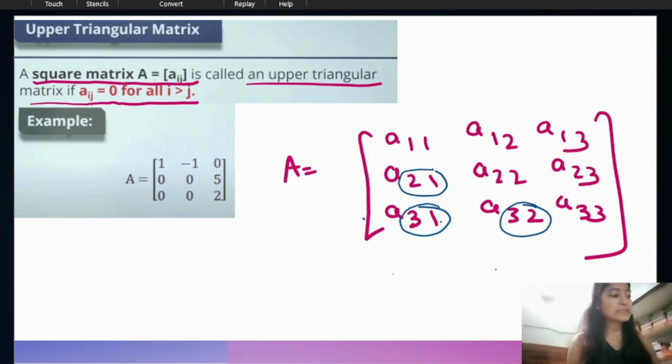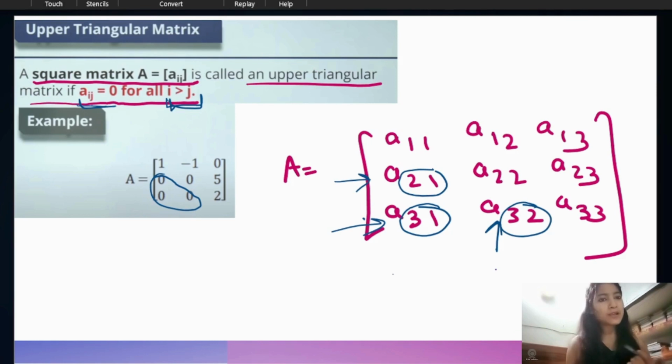So only these three elements satisfy the condition i greater than j. These elements must be equal to 0. If these elements become 0, then we can say this is the upper triangular matrix. See here, these elements must be 0 and the rest of the elements may be any numbers, right? So this is the upper triangular matrix.